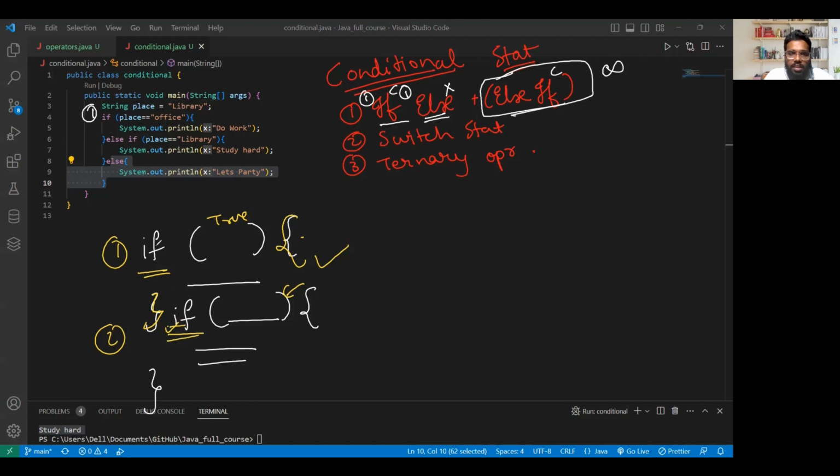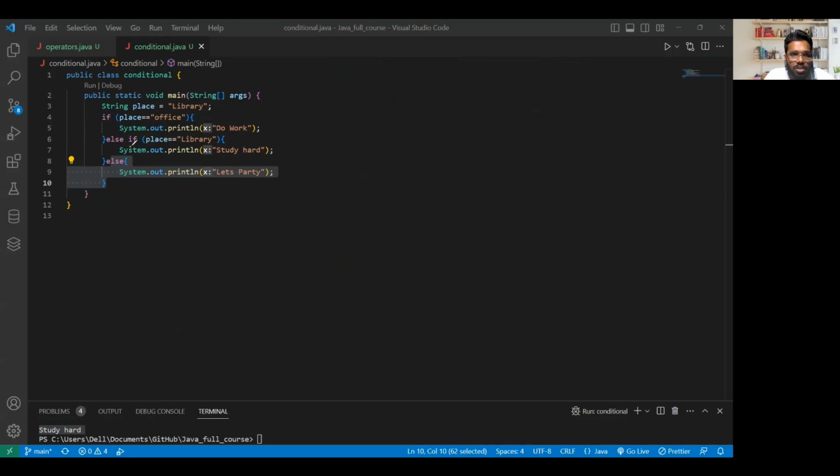These are two different scenarios. But when you give else if, if the first condition got executed, it is not going to check any of the below. So there is a difference between just writing if twice, and writing if and else if. I hope you are clear with this concept.